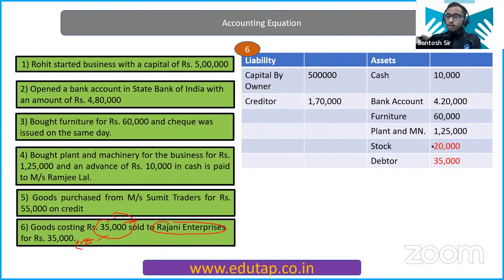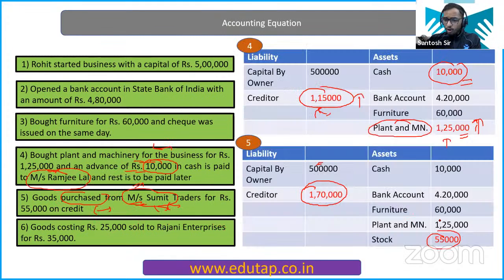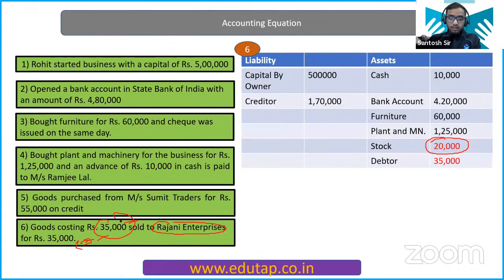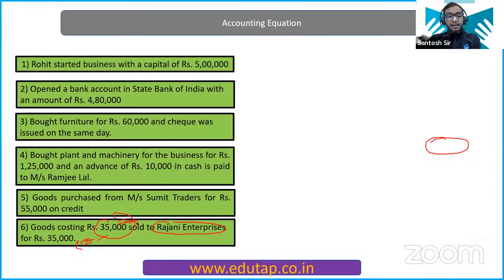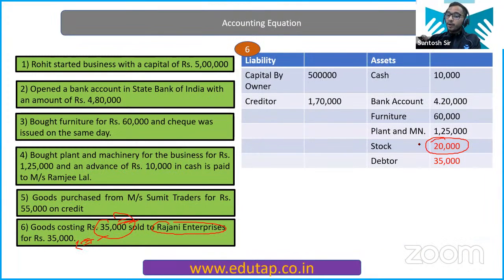That means your stock is going to decrease. Okay? So earlier your stock was how much? See, 55,000 earlier stock was there. Now you have sold the stock of 35,000. So 55,000 minus 35,000 becomes your 20,000. See, 20,000 is written here.